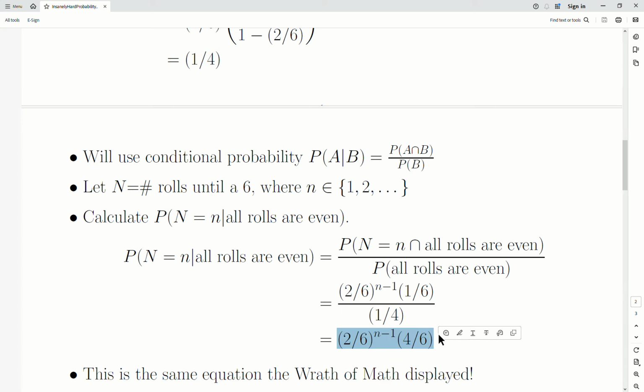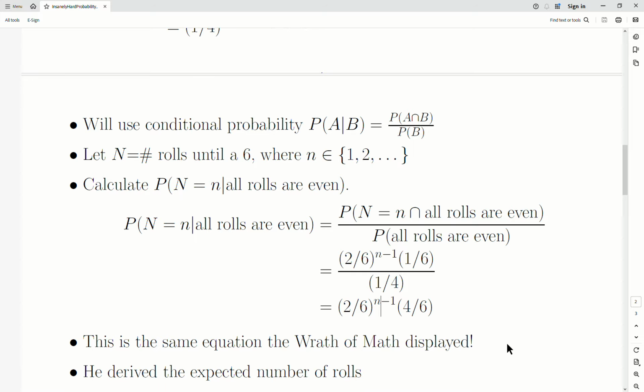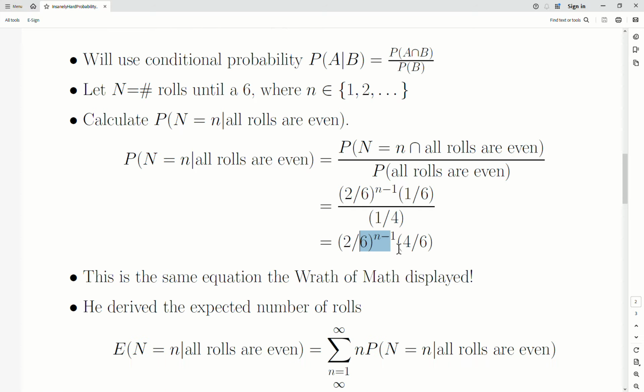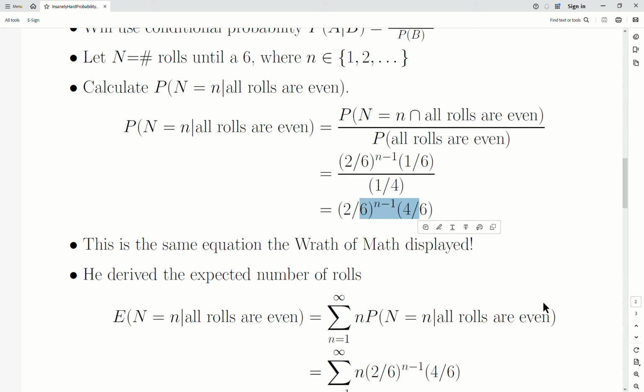And this is the equation that Math derived for the probability mass function. But when I looked at this, I thought, that doesn't seem right. And this was the paradox for me: when n equals 1, there's a 4/6 chance that you roll a 6. That just seems counterintuitive. That's what was paradoxical to me. And that's why I want to show you in a simulation that the simulation results agree with this.